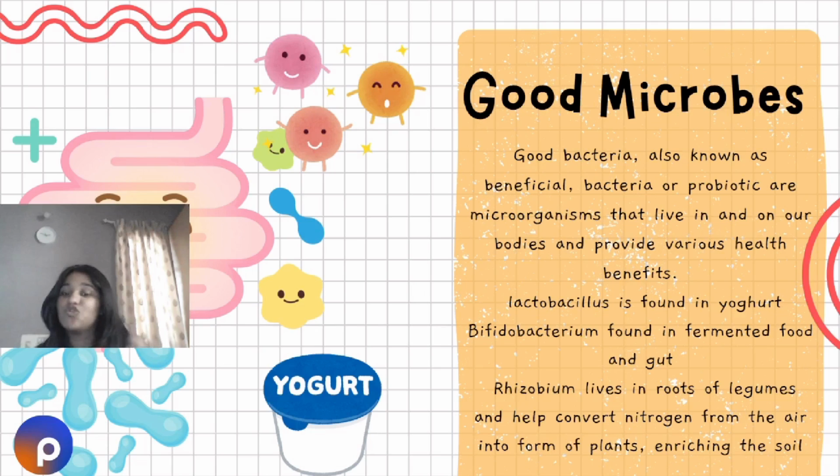Then we have rhizobium bacteria, which lives in legumes. They help plants convert nitrogen in the air for them, so they can enrich the soil. The plants get good nourishment through the help of nitrogen.